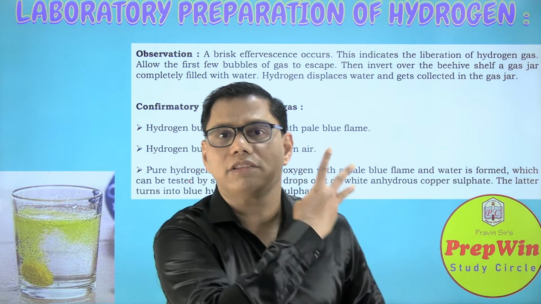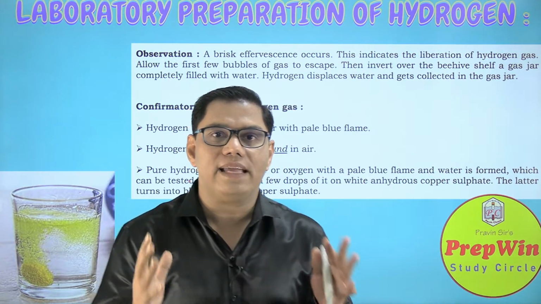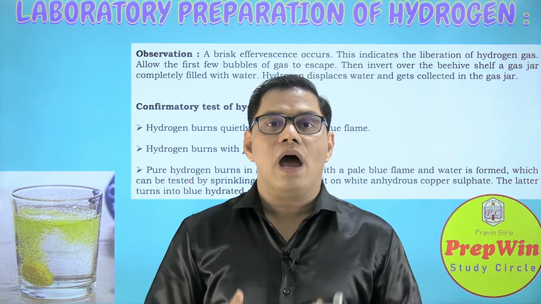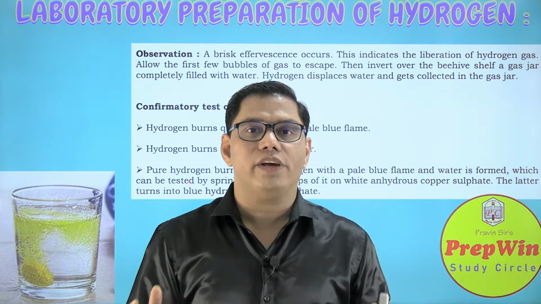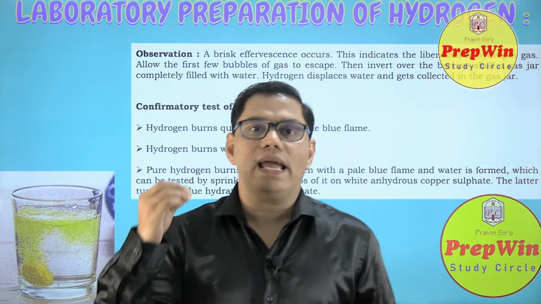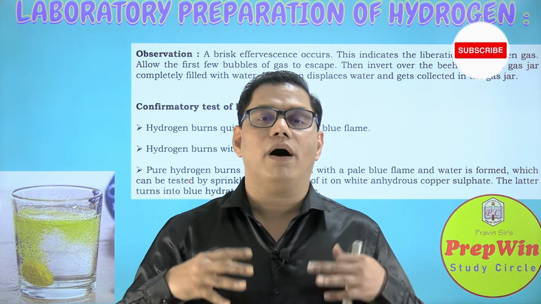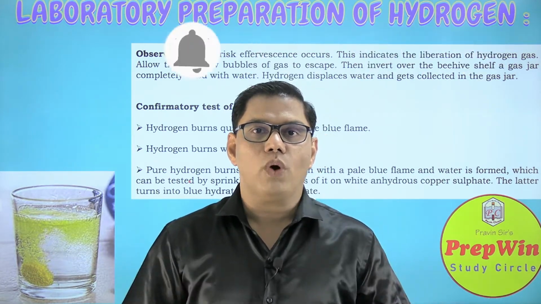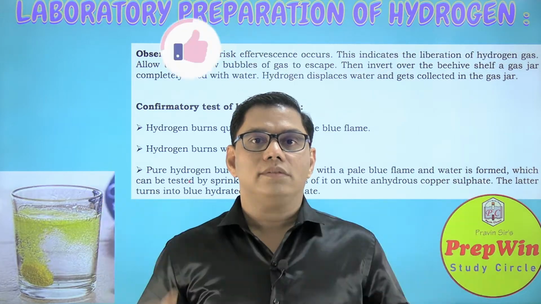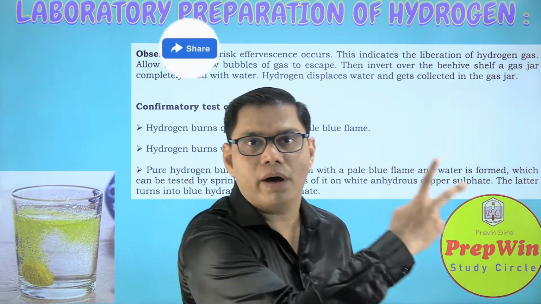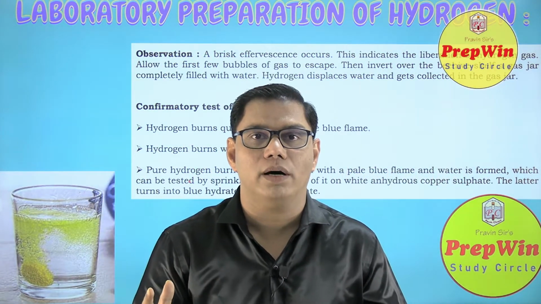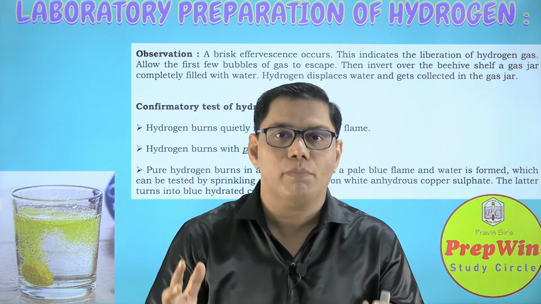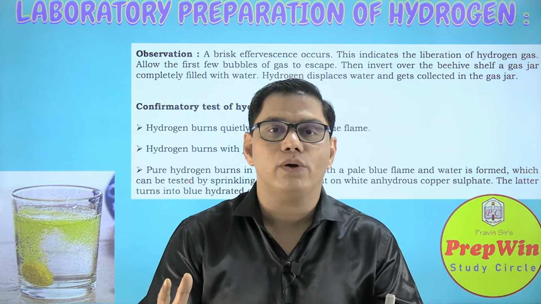I will say there are three proofs to prove that the gas which you have obtained is hydrogen gas. Proof number 1, hydrogen gas always burns with a pop sound. Hydrogen gas is our future fuel. It does not support combustion, but it burns itself. So it will burn with a pop sound. This is proof number 1. Proof number 2, whenever hydrogen gas burns, it burns with a blue flame. So if you see a gas burning with a blue flame, it can be hydrogen gas.